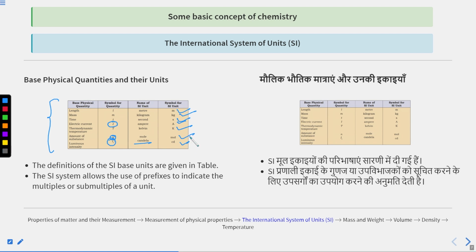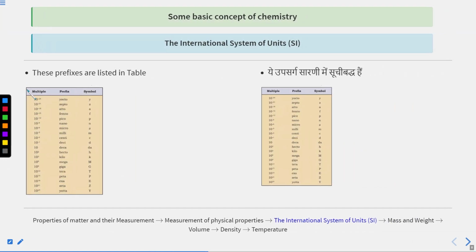So these are the 7 base physical quantities, but the SI system allows the use of prefixes to indicate multiples or submultiples of a unit. Like you can see the prefixes here. 10 raised to the power minus 24 is used for yocto and the symbol will be small y. Minus 21 zepto, symbol will be small z. Minus 18 atto, symbol will be small a. Minus 15 femto, symbol will be small f. Minus 12, 10 raised to the power minus 12, pico, symbol will be small p.